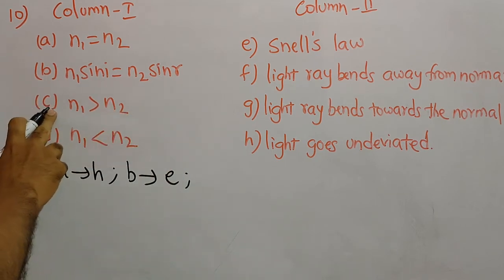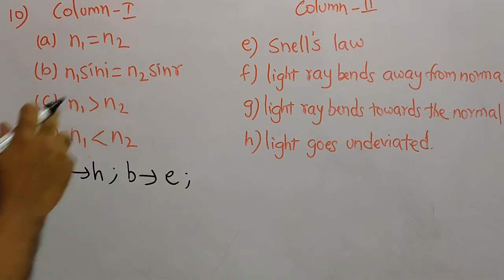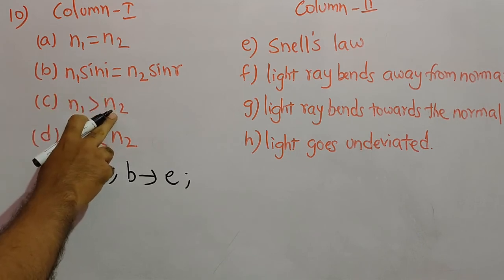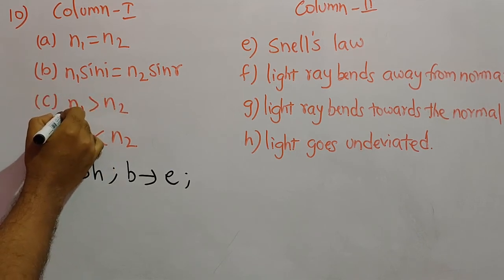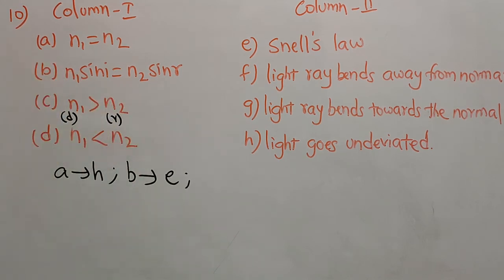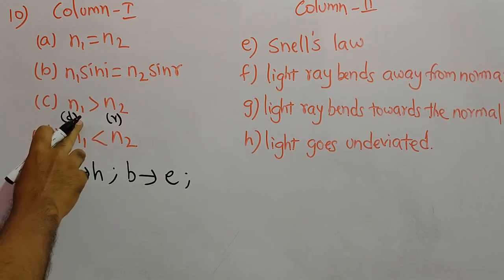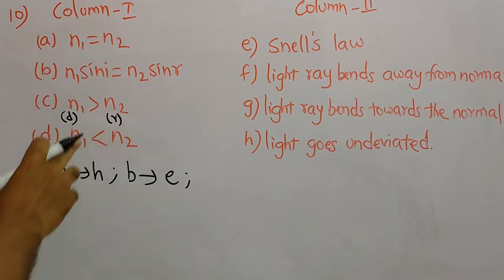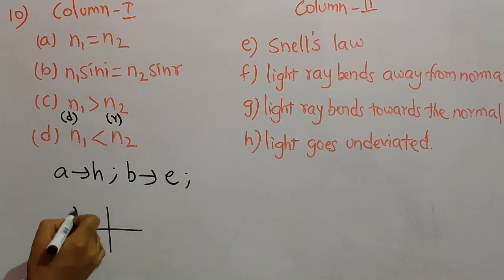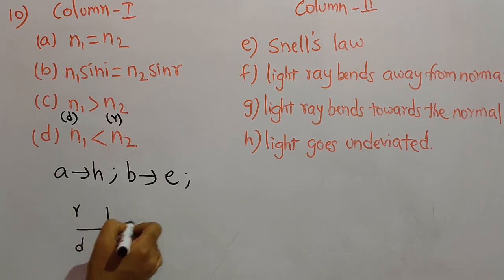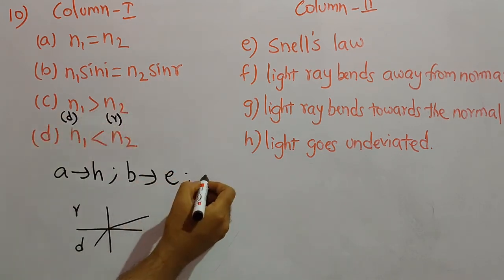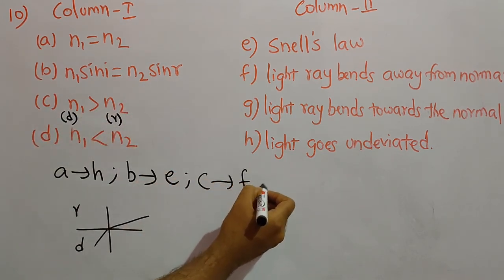Now C, n1 greater than n2, that means the refractive index of the first medium is greater than the second medium. So the first medium is a denser medium and the second medium is a rarer medium. That means when light is traveling from denser to rarer medium, it bends away from the normal. So F will be the option for C. So C matches with F.